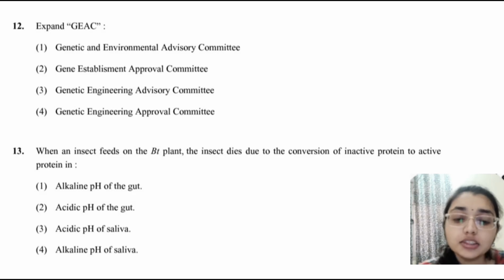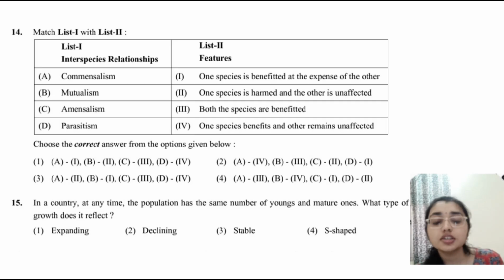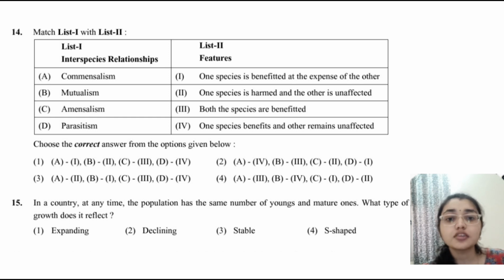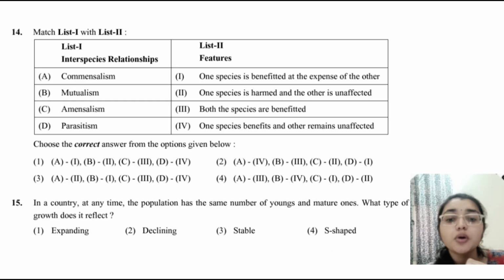Then we have to match the inter-species relationships here. So commensalism, what is commensalism here? One benefits and the other is unaffected. Then mutualism, both are benefited, and amensalism, one is harmed and the other is unaffected. Whereas parasitism, one benefits at the expense of the other, that is parasitism. Here the second option is correct. Then a population with the same number of young and mature ones, here it is a stable population.